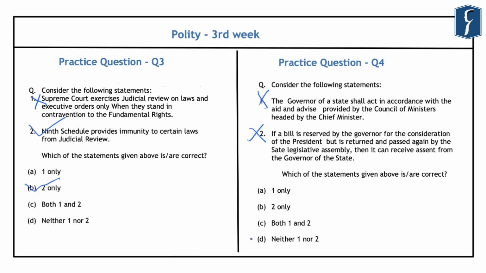So the correct answer that comes out is D, that is neither statement 1 nor statement 2 is correct here. So as you can see, we have compared the powers of the governor with that of the president while framing this question. And also we have compared the legislative process of the state legislatures with that of the parliament. So similarly, while going through these topics, you should also study in a comparative manner to get a better grasp of these concepts. With this, let's take up the fifth practice question now.